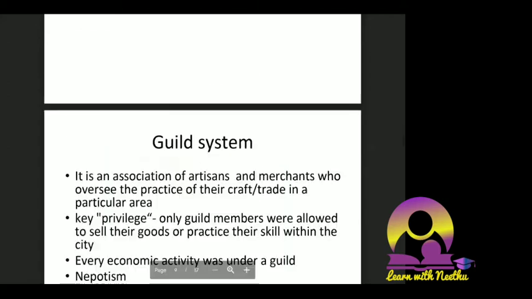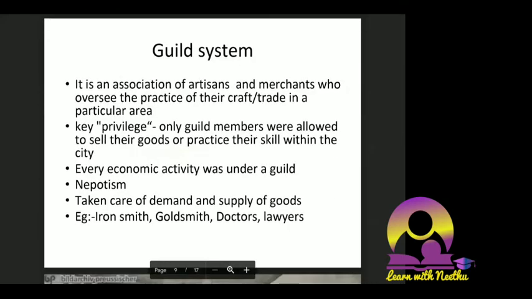The guild system is an association of artisans and merchants who oversee the practice of their craft or trade in a particular area. That is called the guild system. It's an association of artisans and merchants, that means occupation based grouping, employment based grouping, skill set based grouping. Which occupation you are in, which type of employment you do, what skill set you have, you will be grouped based upon that.